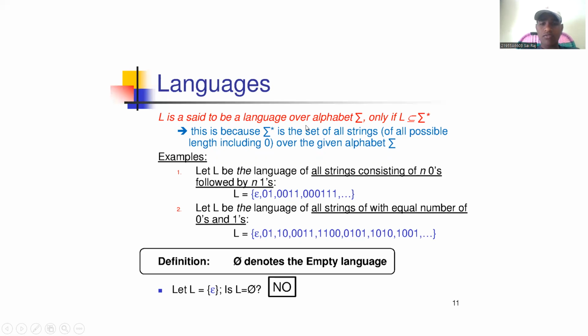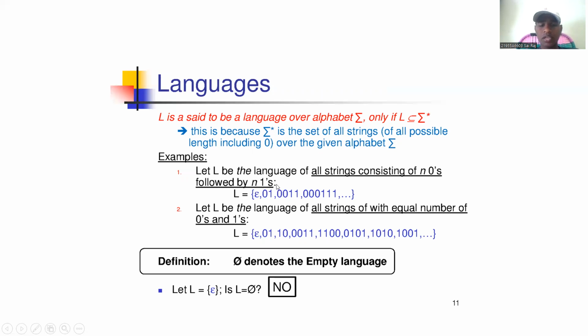A language is said to be a language over an alphabet only if L is a subset of sigma star. That means the language should contain strings from length 0 to infinity. This is because sigma star is the set of all strings of all possible lengths, including 0, that is epsilon, over the given alphabet sigma. Example: let L be the language of all strings consisting of n zeros followed by n ones.